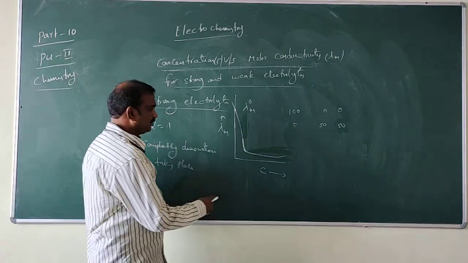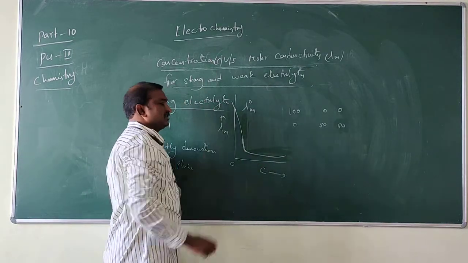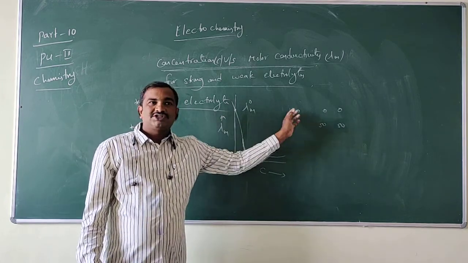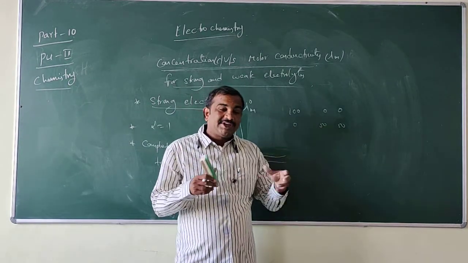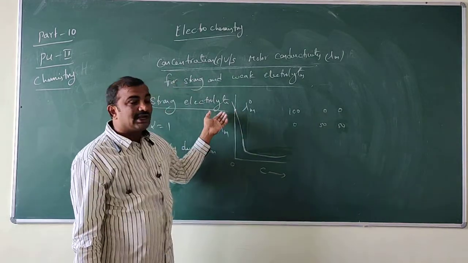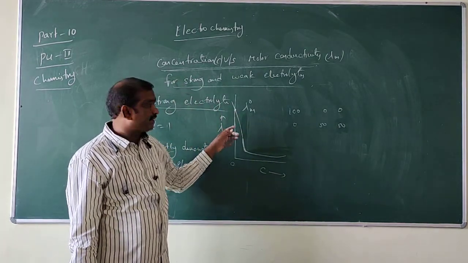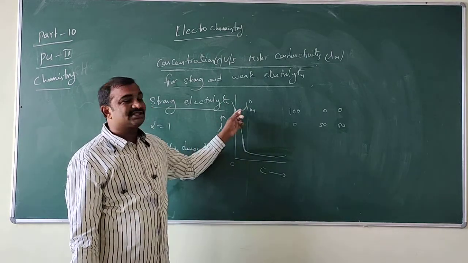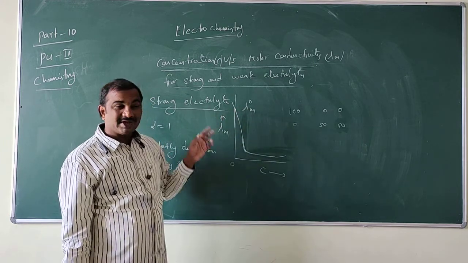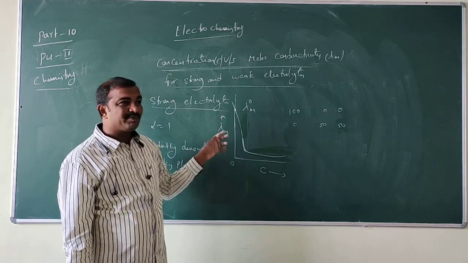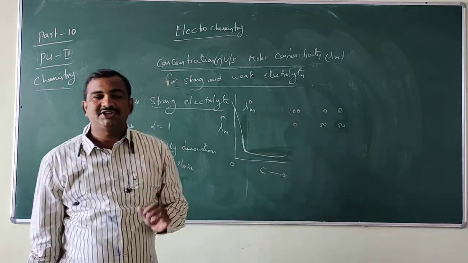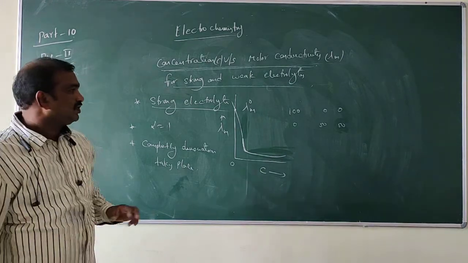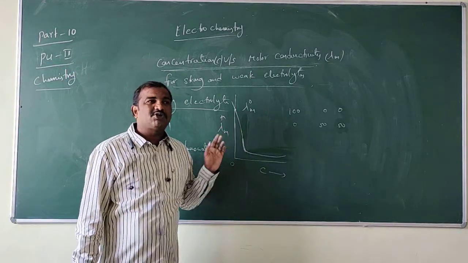So if concentration is decreasing, molar conductance, that means splitting of ions, increases, but at some point it touches the lambda m graph, where lambda m is maximum and concentration becomes 0. That is called limiting molar conductivity. This will happen only for strong electrolyte.